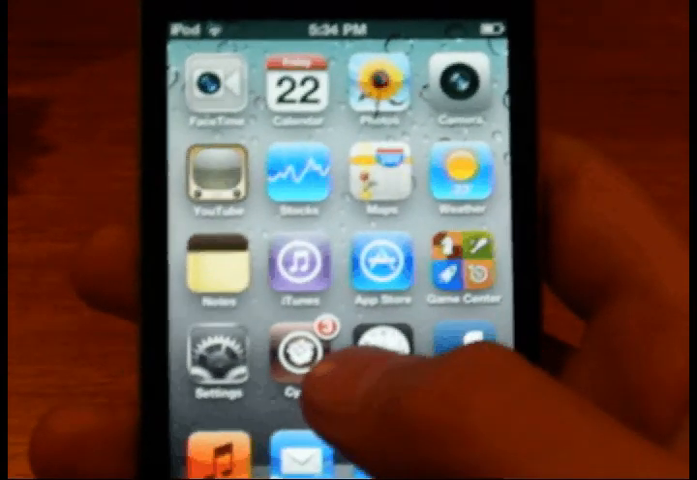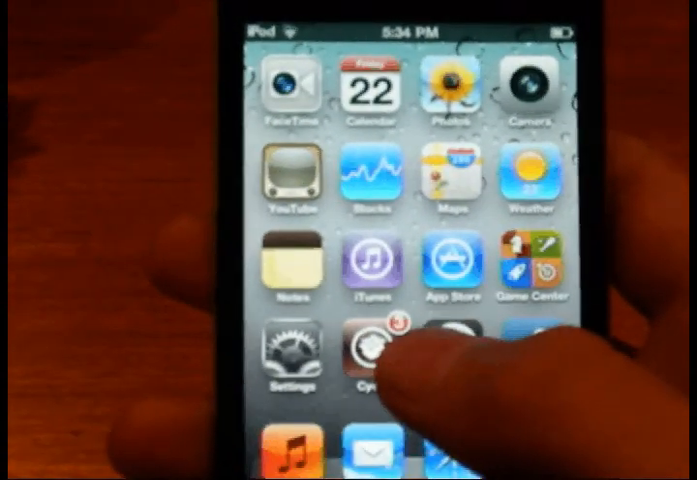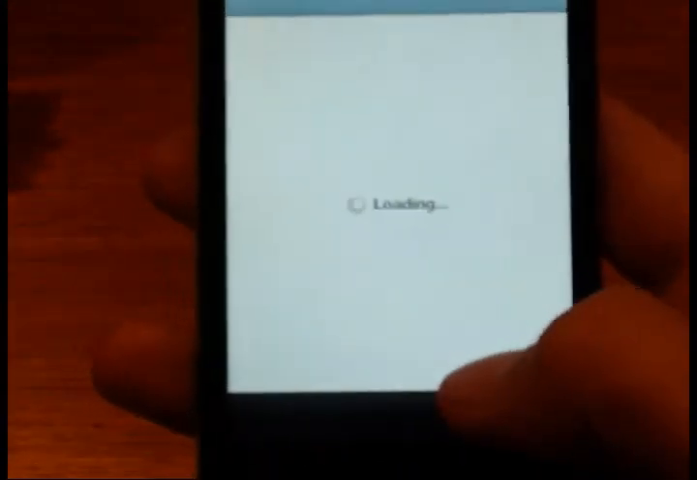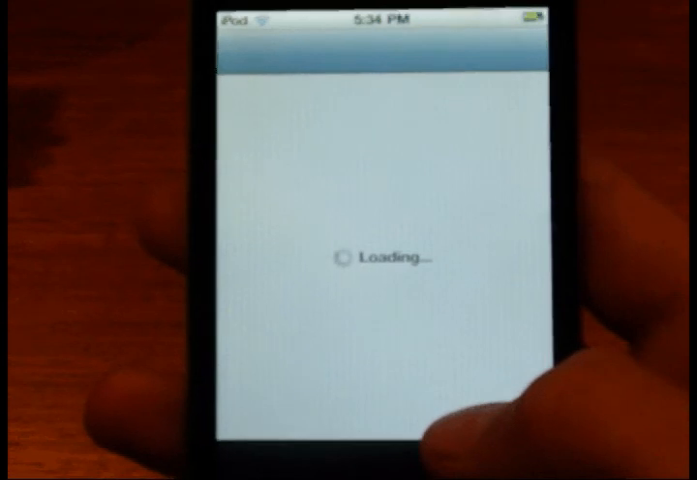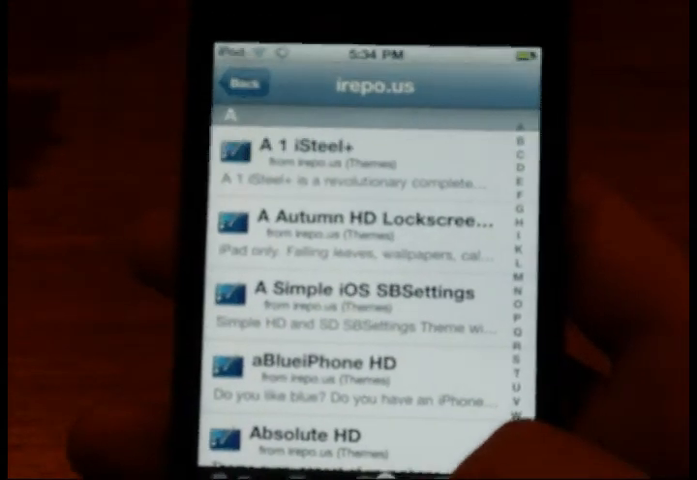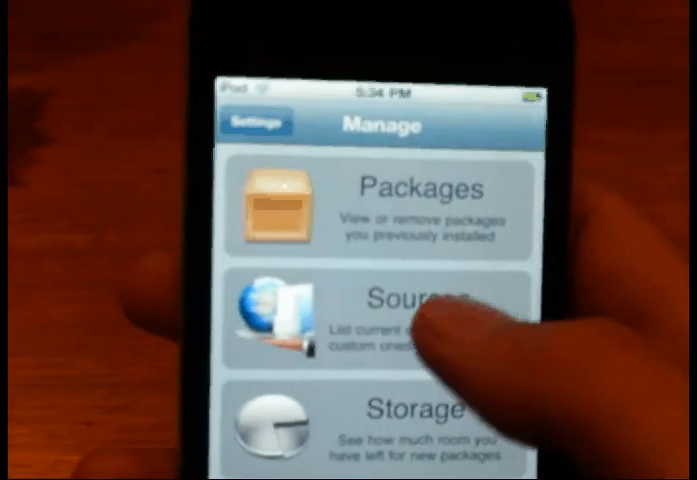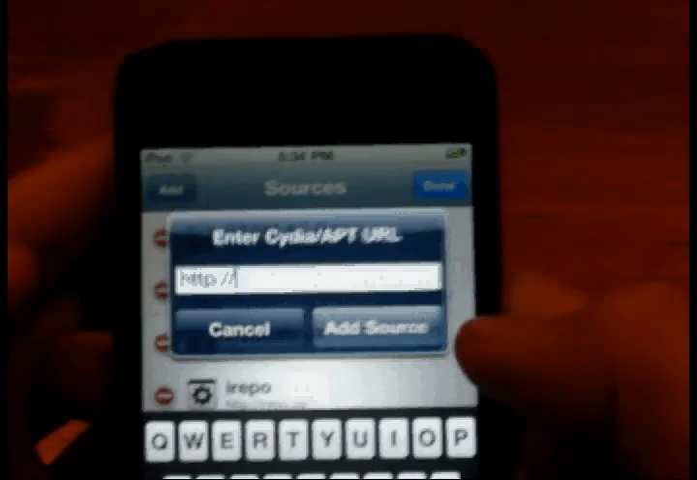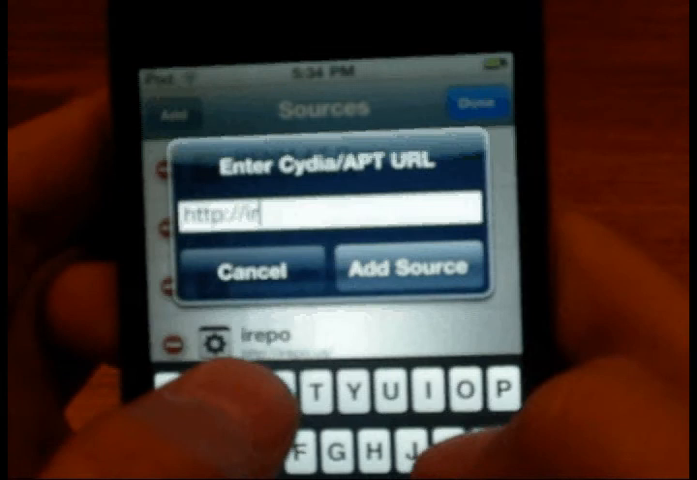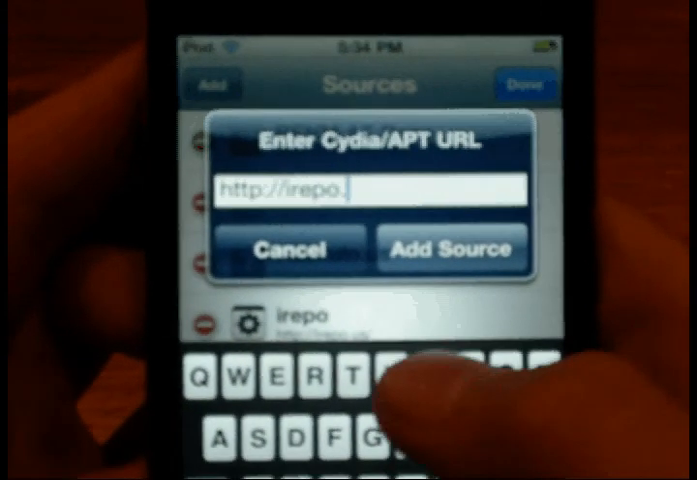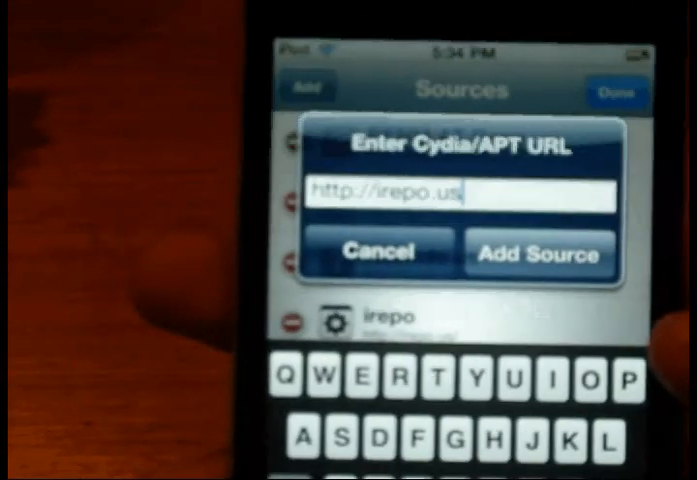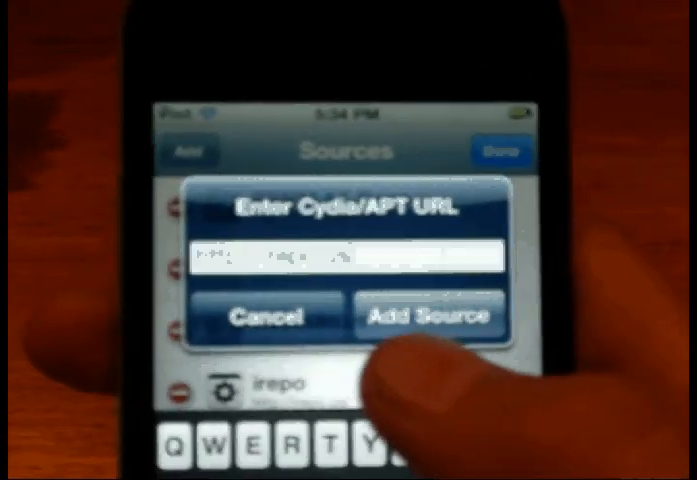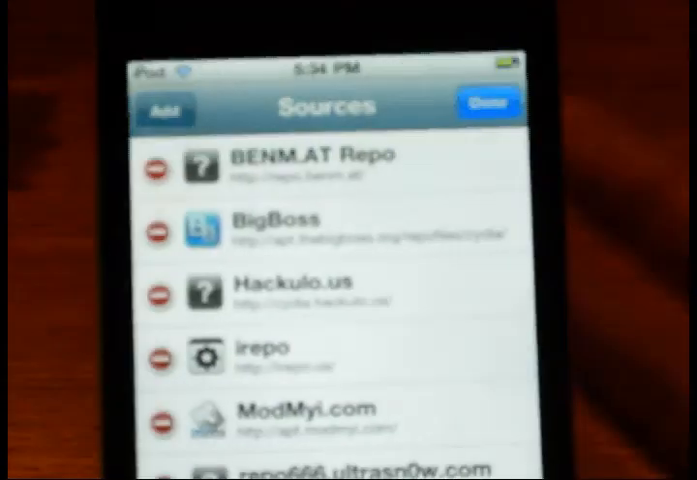Today I'm going to show you how to get ringtones for iPhone or iPod, FaceTime, or whatever. It has to be a jailbroken device, so go into Cydia, go into Manage Sources, Edit, Add, and the source is repo.us. The link will be in the description, but I've already got it in, so I won't add it.